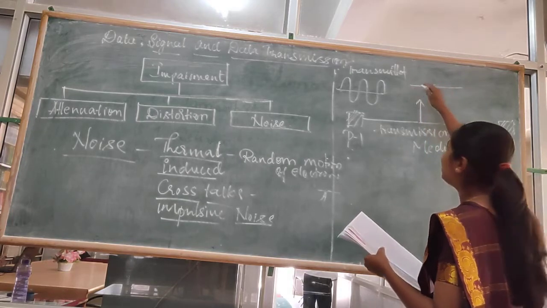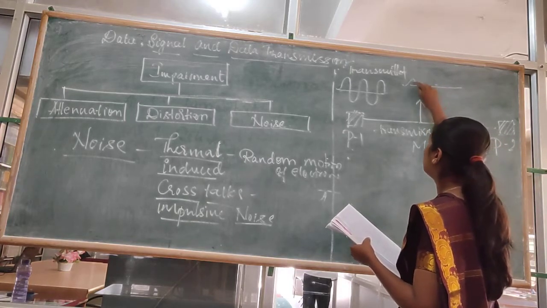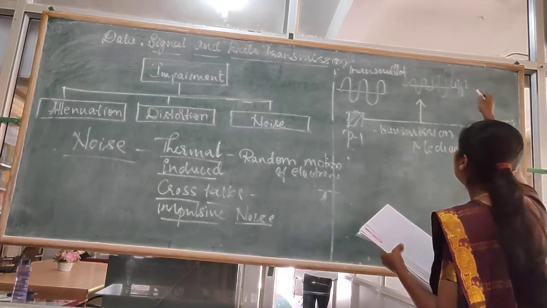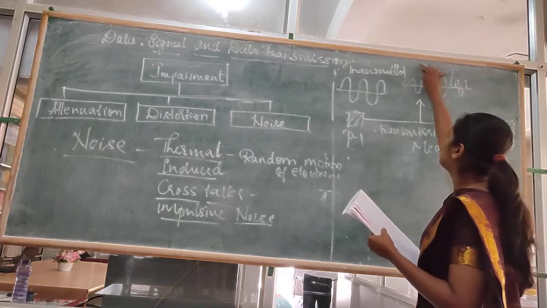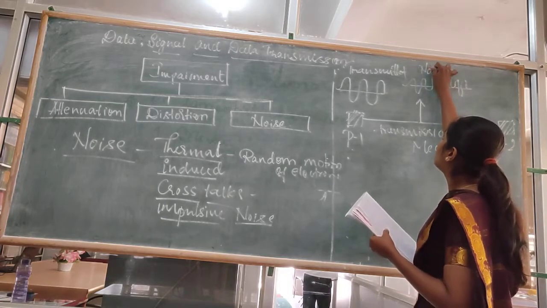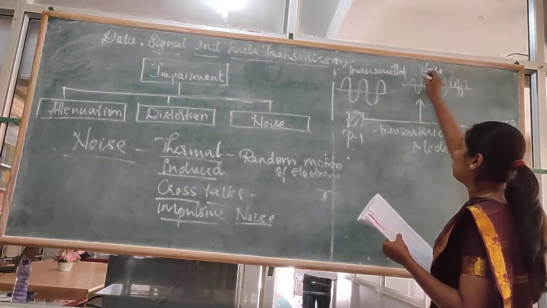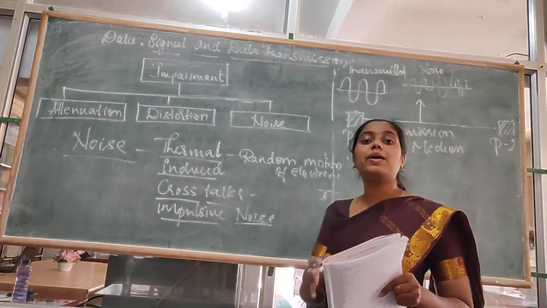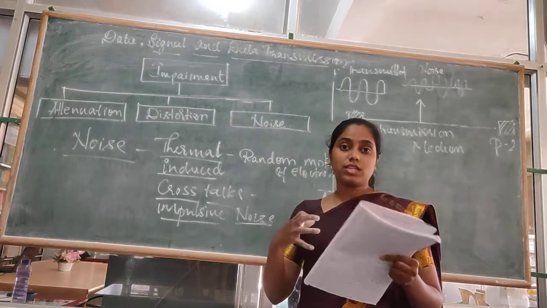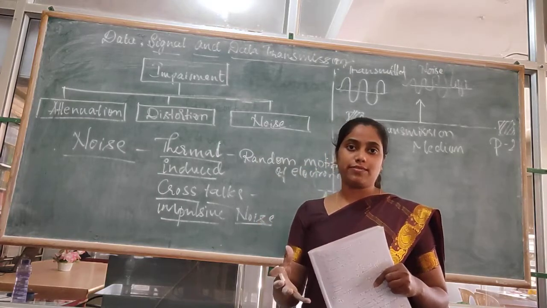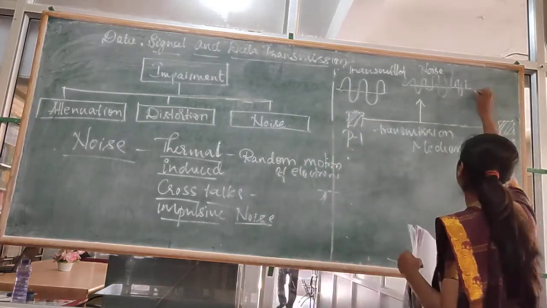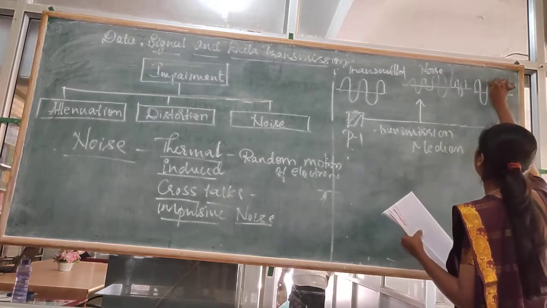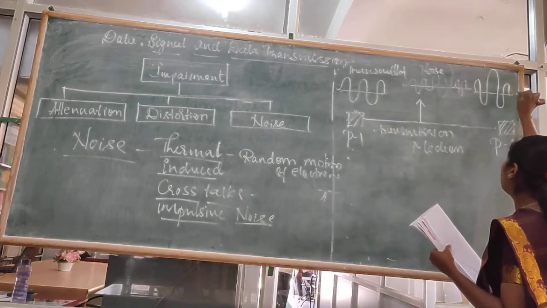Imagine this is the noise. So when the transmitted signal passes through the noise, the signal will change itself. So what will the receiver get? It will be a different type of signal.